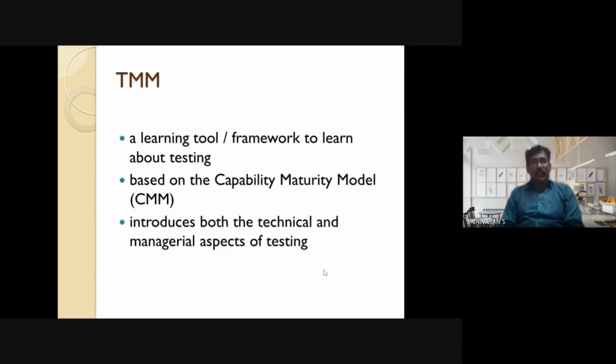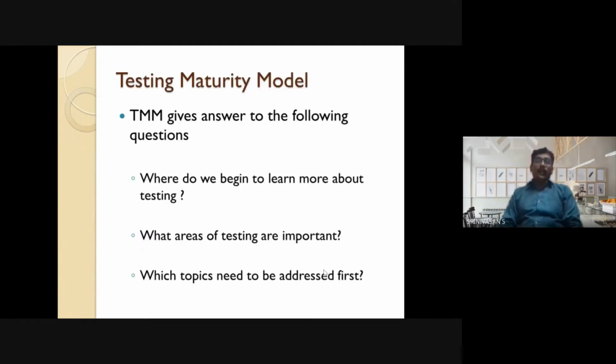TMM is a learning tool or framework which is used to learn the testing process thoroughly. It is based on the capability maturity model. It introduces both the technical and managerial aspects of testing. TMM model is used to give answers to three important questions.